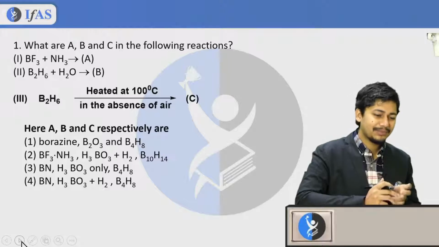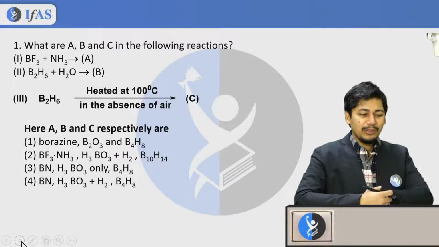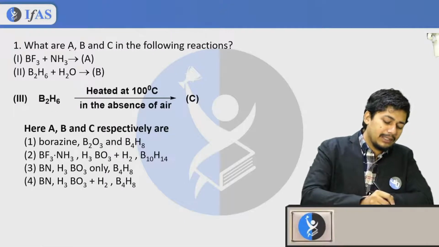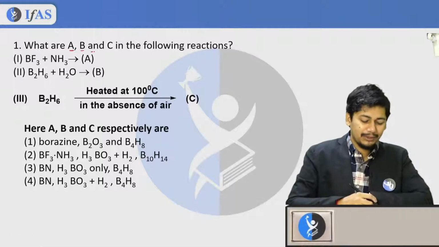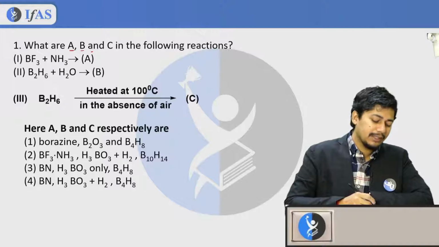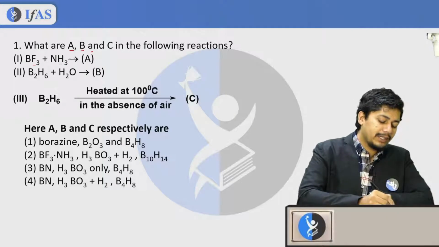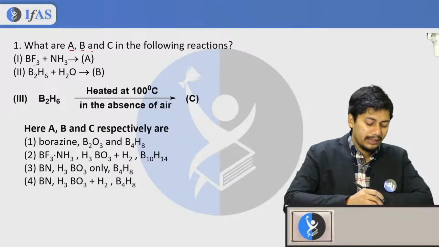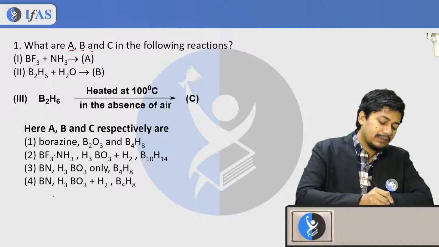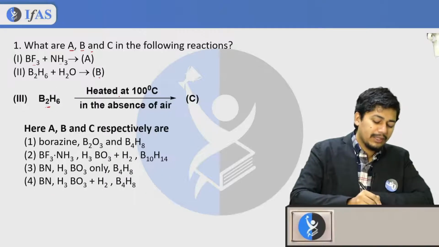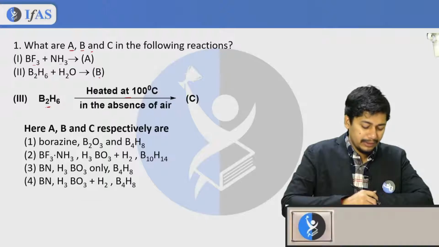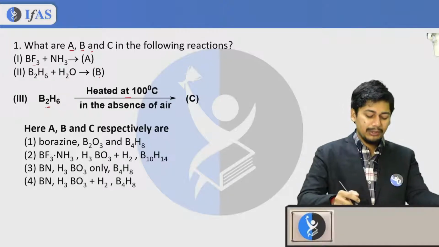So this is going to be our first question. We have taken A, B, C products from the following reactions. The first reaction is BF3 and NH3 reacting, and the second is B2H6 plus H2O, that gives B, and the third reaction is B2H6 heated at 100 degrees Celsius in the absence of air. So what might be the product?